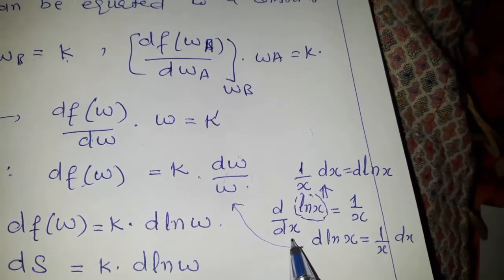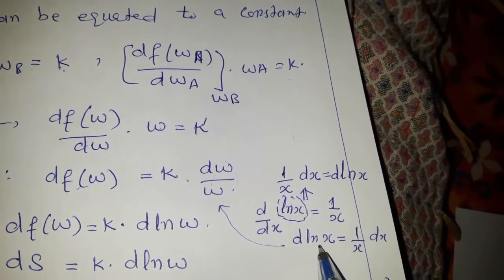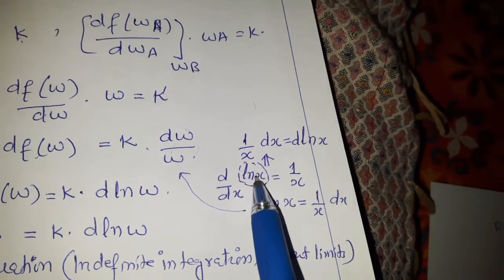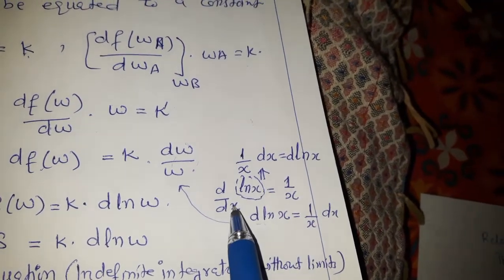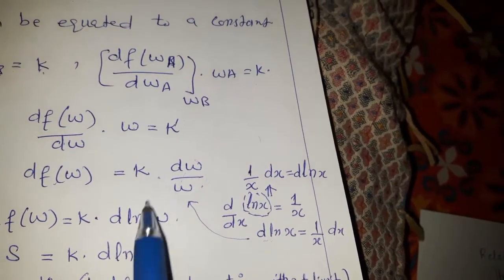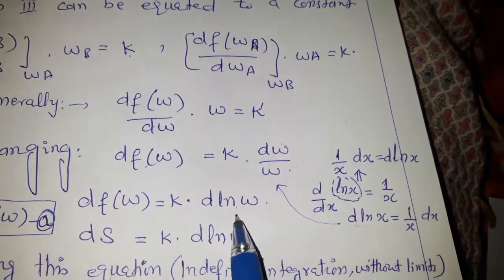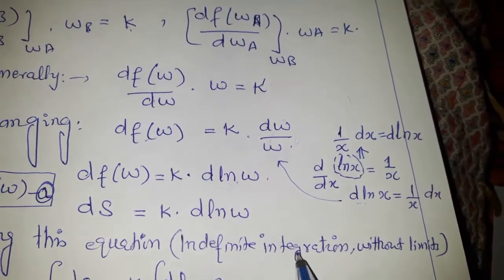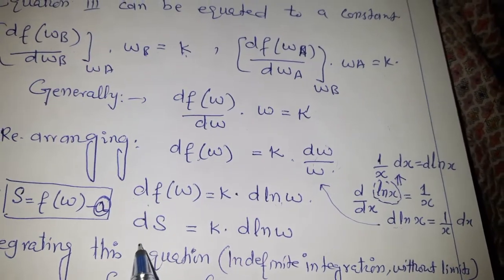For example, if you take the differential of ln x with respect to x, we get 1 over x, or transferring this dx to the other side, we have 1 over x dx equals d ln x. So we got the same form here. This is a kind of differential equation which can be solved by integrating using indefinite integration, that is without limits. So this differential can be solved.